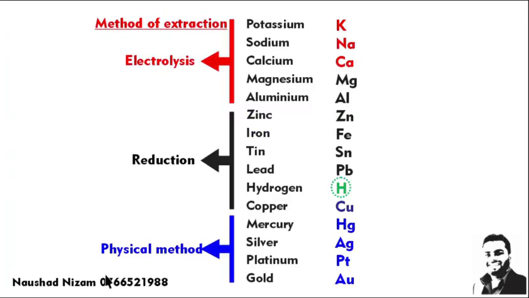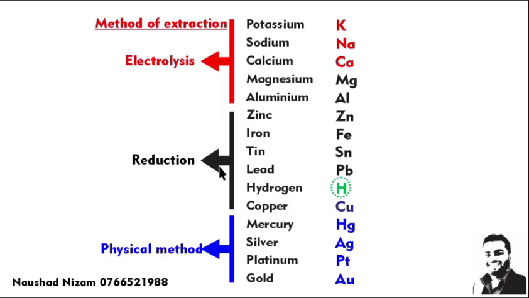So this is very important. Remember, in MCQs they will ask the method of extraction of certain elements or metals. Those at the top, potassium, sodium, calcium, magnesium, including aluminium, are extracted by the method called electrolysis. Those in the middle, zinc, iron, tin, lead, even including copper, are separated by the reduction method.